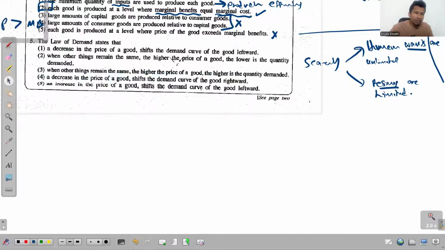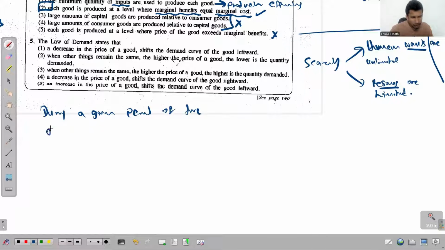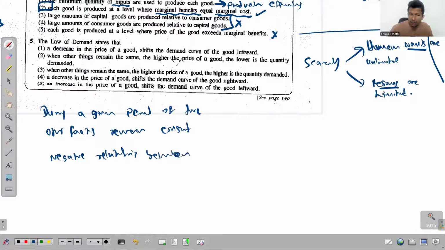The law of demand states that during a given period of time, when other factors remain constant, there's a negative relationship between price and the quantity demanded.